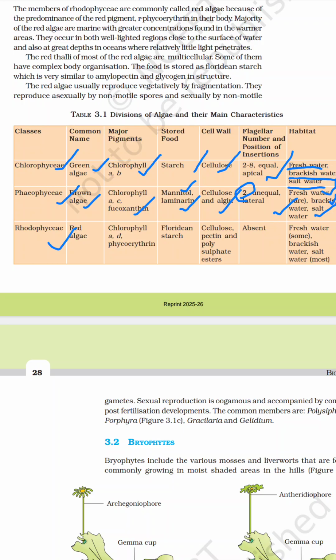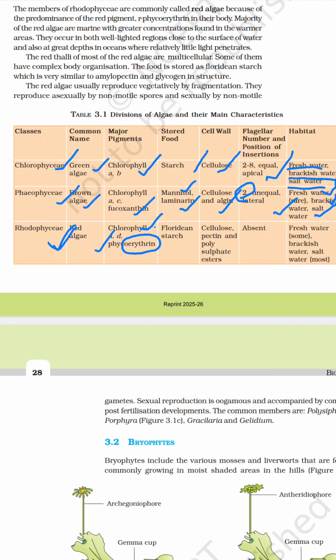Coming to the next class, rhodophyceae, its common name is red algae. The major pigments are chlorophyll A and D, and phycoerythrin. Due to the presence of phycoerythrin, the color is red, and hence it is also called rhodophyceae.